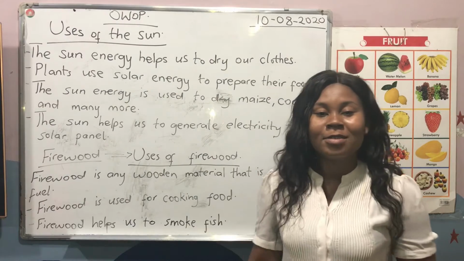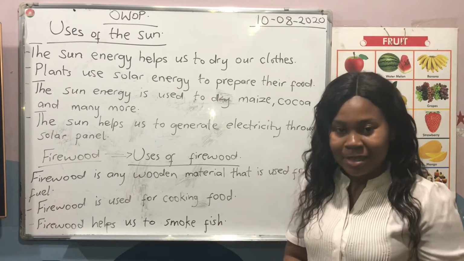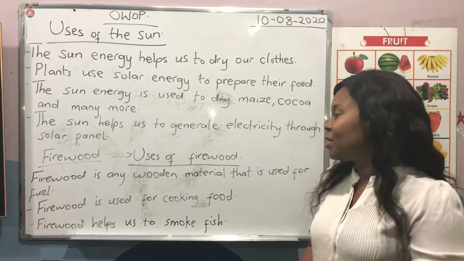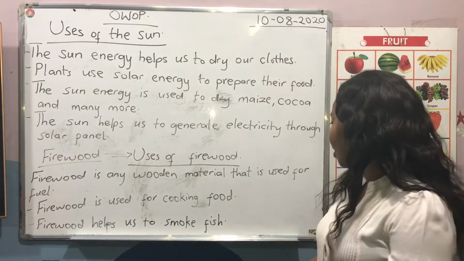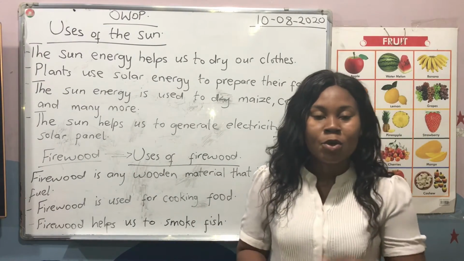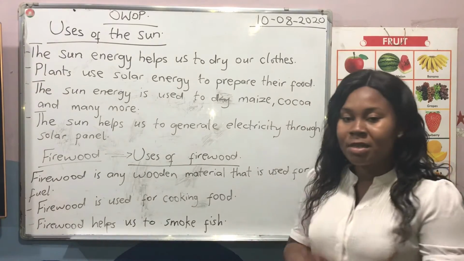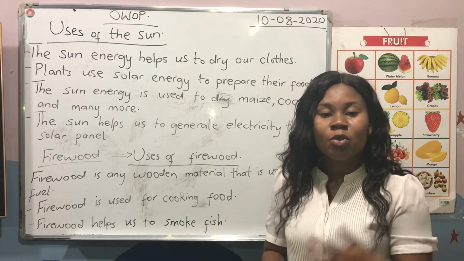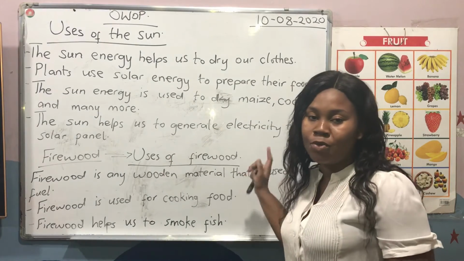In the olden days, your parents will go to the farm and then they will bring the dry branches and then they will light it and then put your food on it for it to cook. So that is firewood. Firewood is any wooden material that is used for fuel, like branches of a tree. When you say fuel, it means it can be used for cooking. Very good. So let's move on to the uses of the firewood.